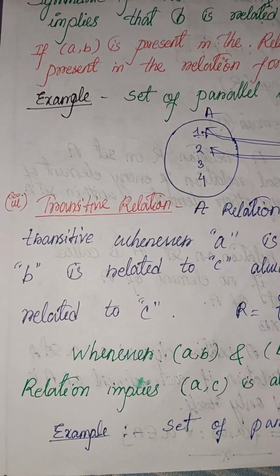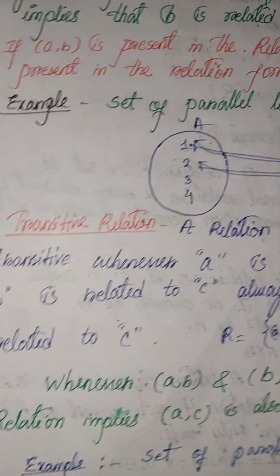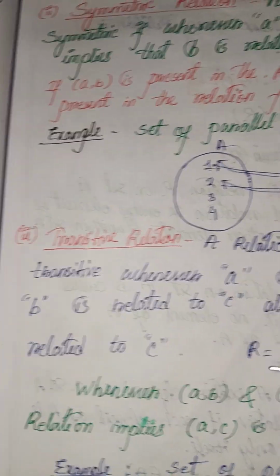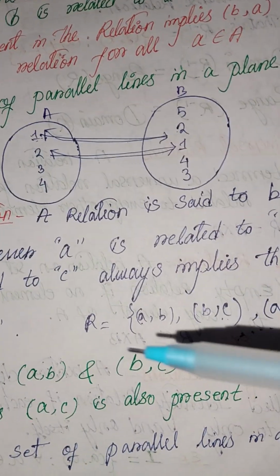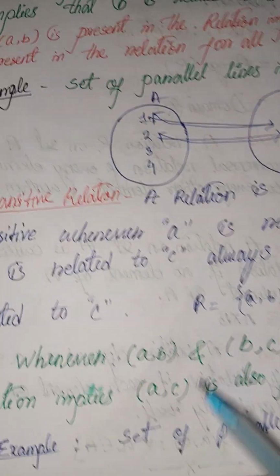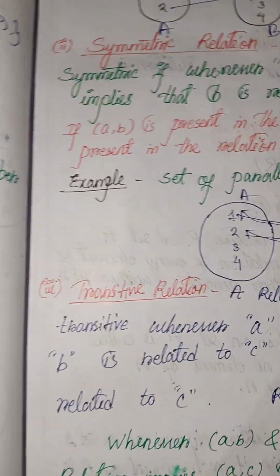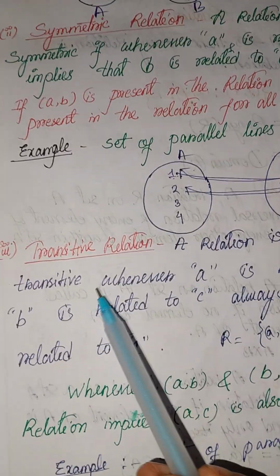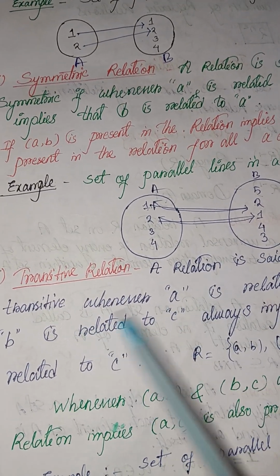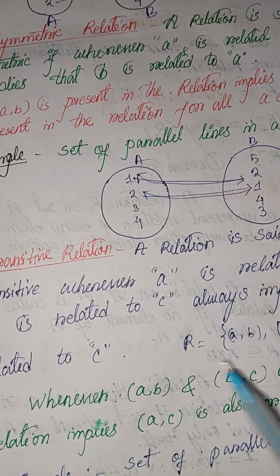Next, transitive. The confusion students have is mainly from transitive. What is transitive? Firstly, the definition: a relation is said to be transitive whenever A is related to B and B is related to C, it always implies that A is related to C, that is, R = {(a, b), (b, c), (a, c)}. This is an example. Let me clarify it very simply with an example. Suppose there is a set A and B, and inside them there is some relation, (a, b) and (b, c).